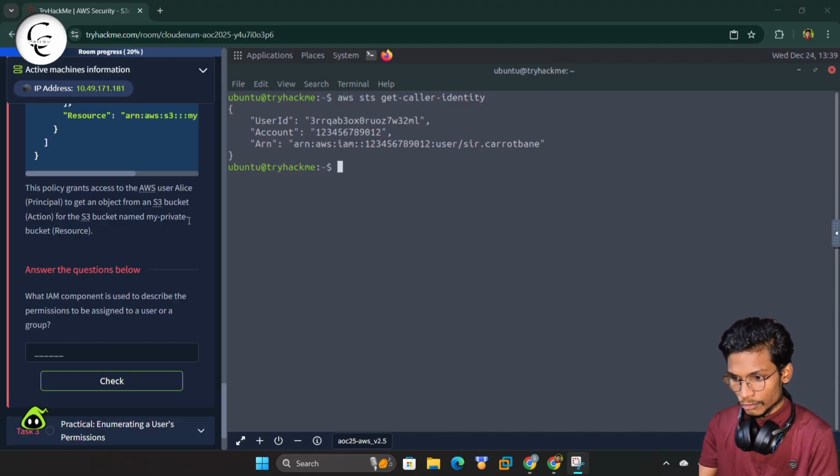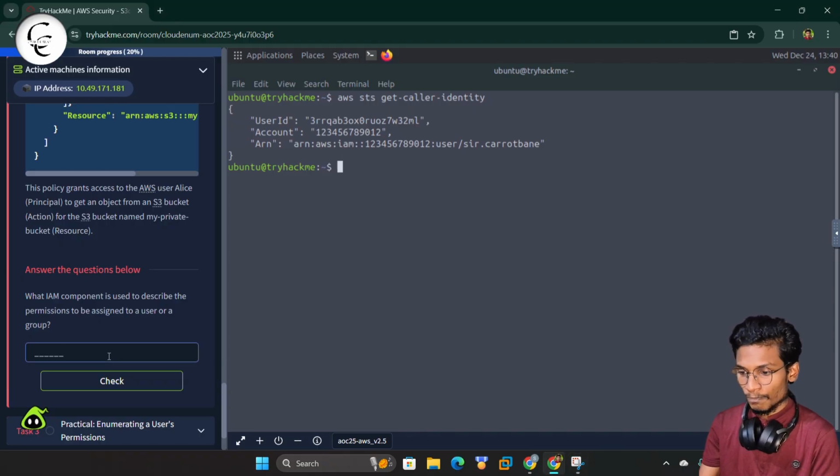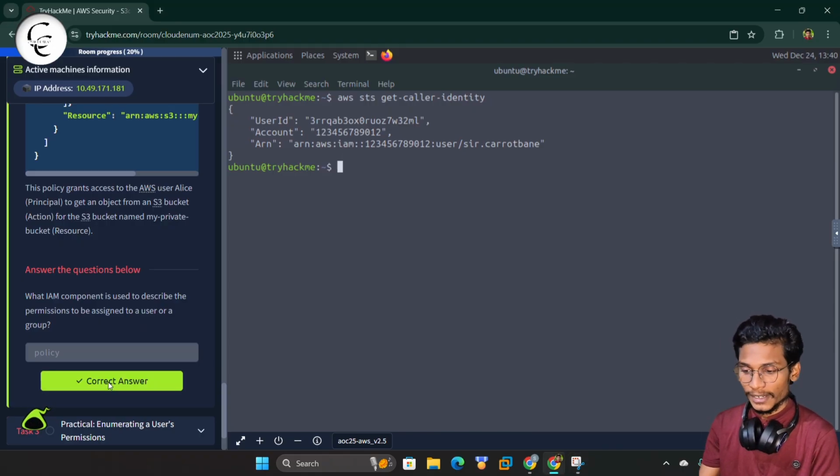Here we also have one question: what IAM component is used to describe the permissions to be assigned to a user or a group? I think this is the policy. So yeah, this is correct.